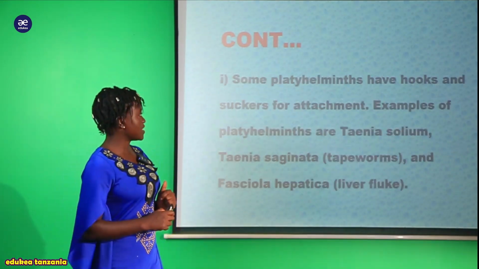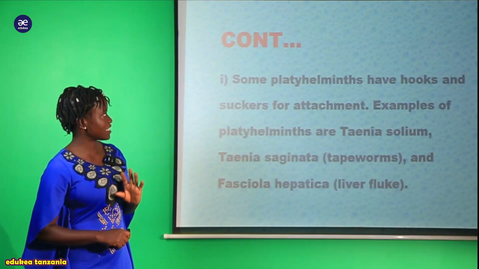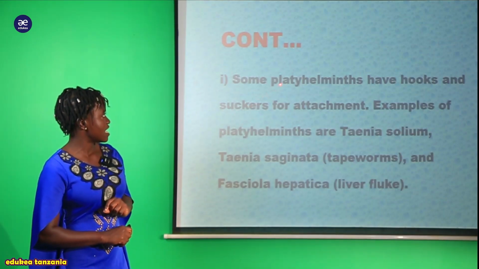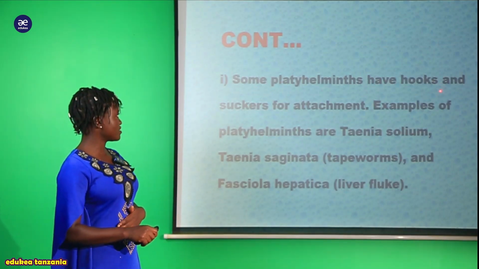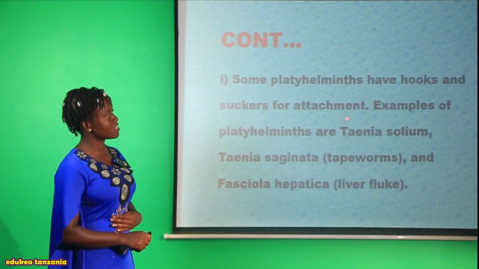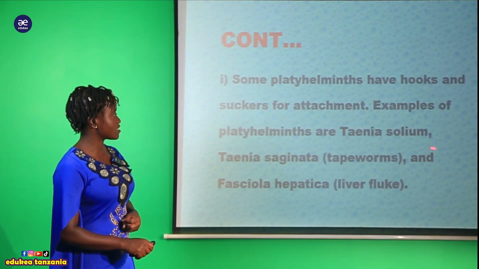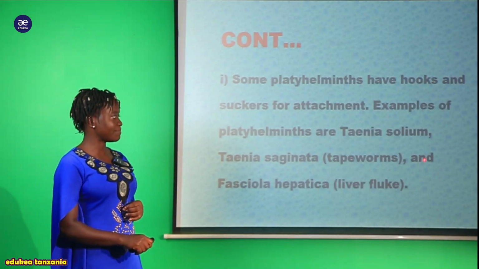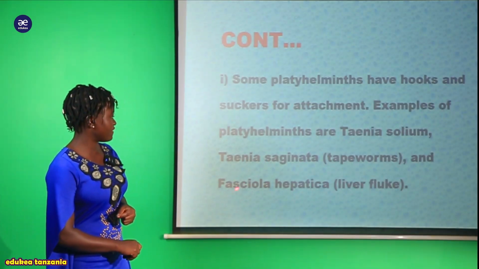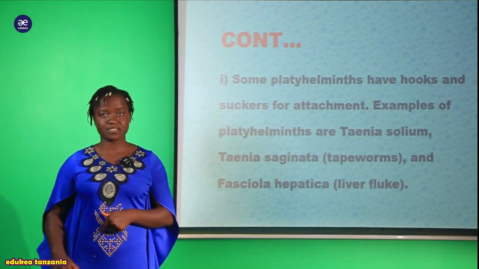Also, my students, we have another characteristic here. We are saying that some Platyhelminthes have hooks and suckers for attachment. For example, we have Taenia solium and Taenia saginata, ambayo hapa tuna tapeworms, and we have Fasciola hepatica, which is a liver fluke.